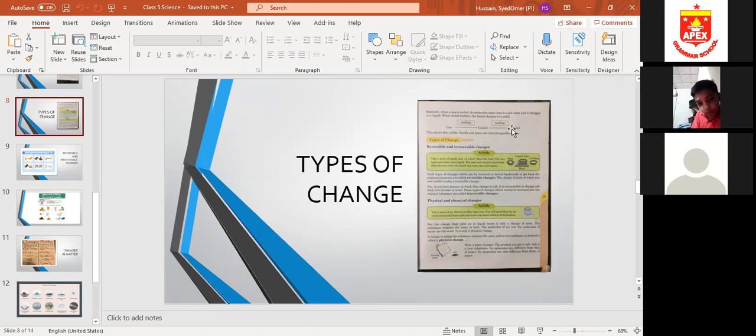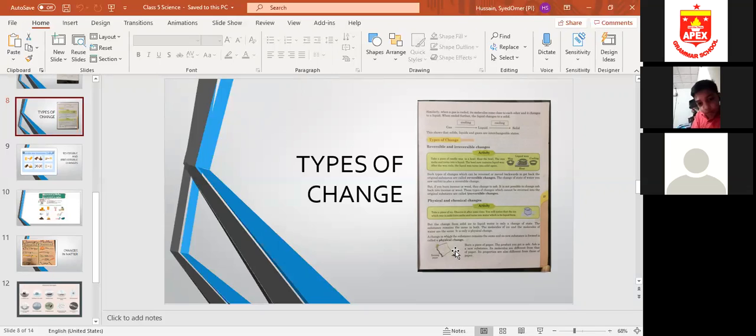But if a new substance is formed from something, then which kind of change is it? Chemical change. Like the paper upon burning changes into ash. The ash is a new substance with different properties from the original substance, so it is a chemical change, like burning paper into ash.